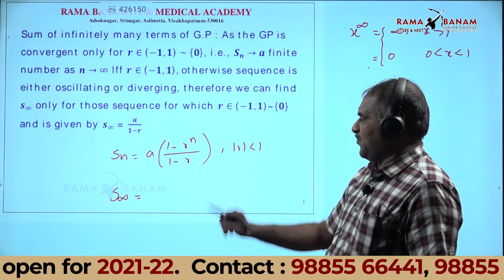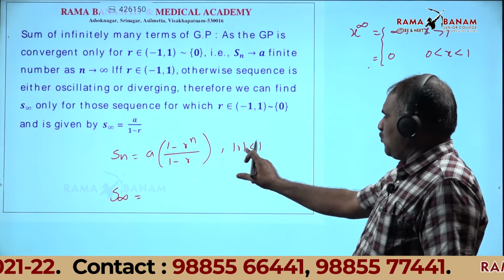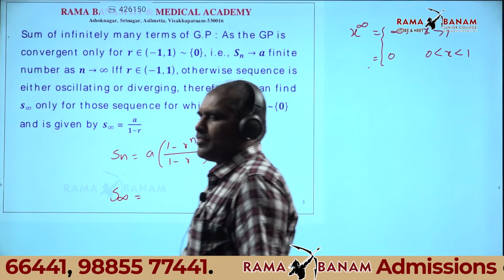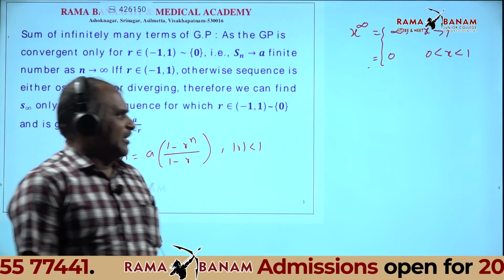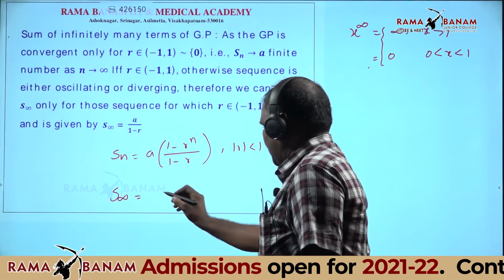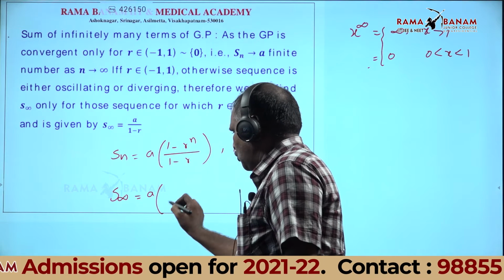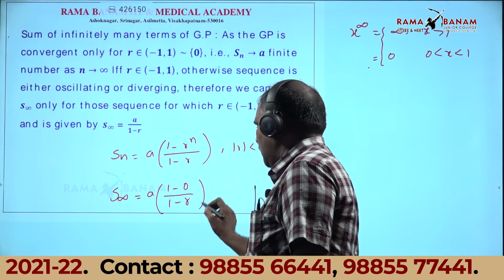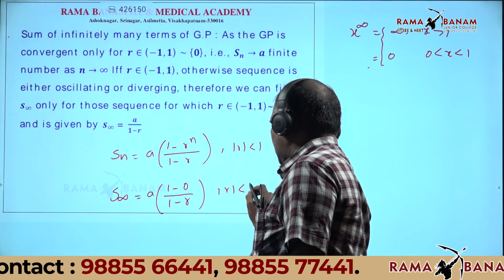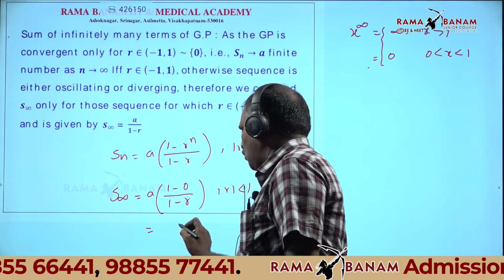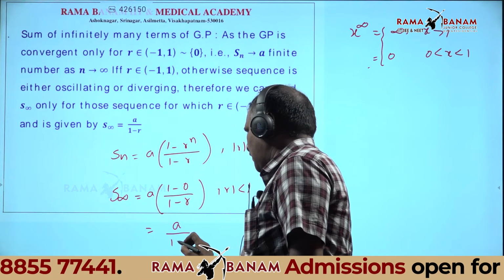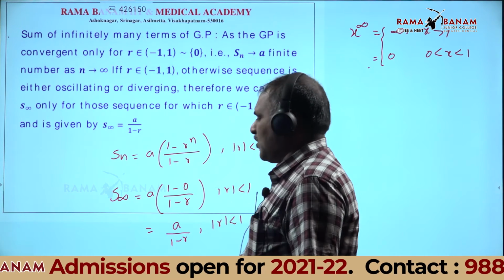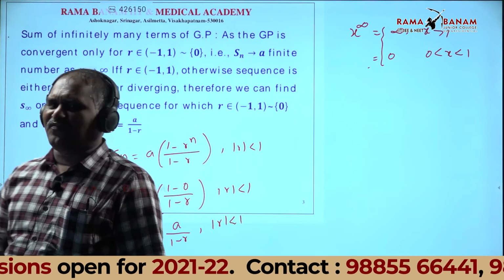N in place of infinity, r value less than 1, and less than 1 power infinity is 0. Therefore, that is equal to a into 1 minus 0 by 1 minus r, when mod r is less than 1. Therefore, a by 1 minus r.